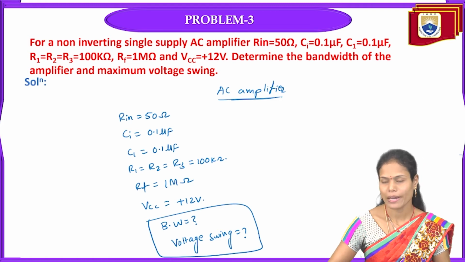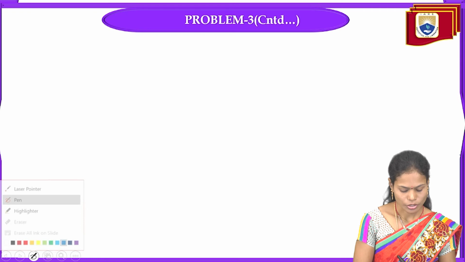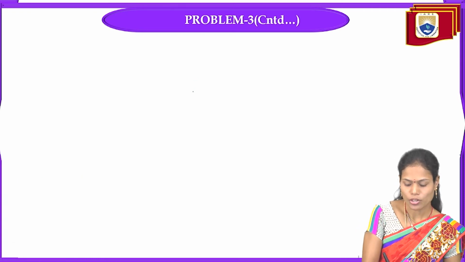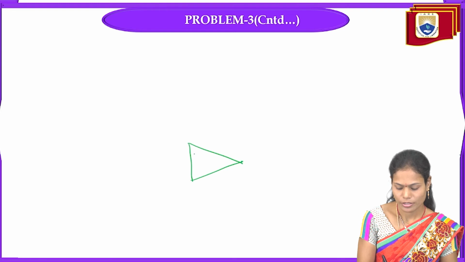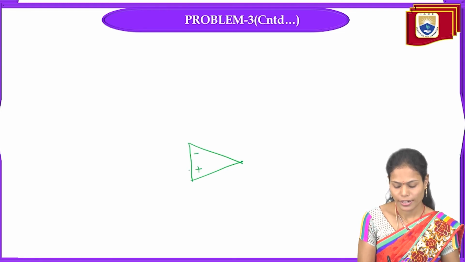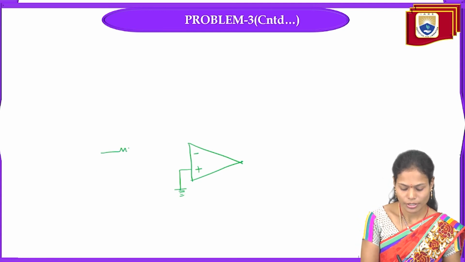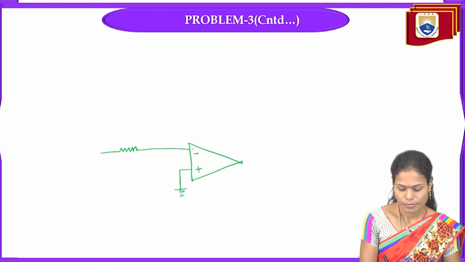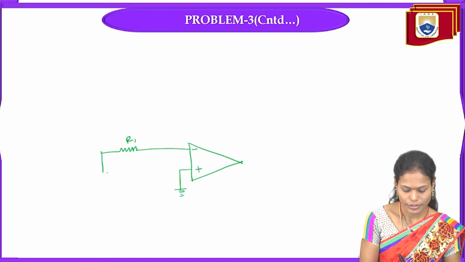In order to find these parameters, first of all, I have to know the circuit of the AC amplifier. So I'm drawing the circuit of the AC amplifier here using an operational amplifier, with inverting and non-inverting terminals. The non-inverting terminal is grounded, and for the inverting terminal we are providing the resistance R1, and here we will apply the input signal, that is Vin.